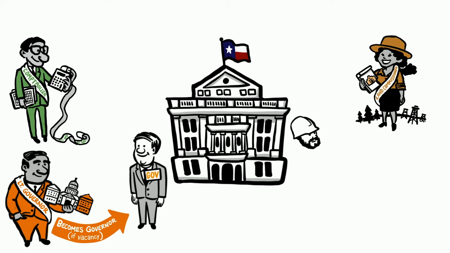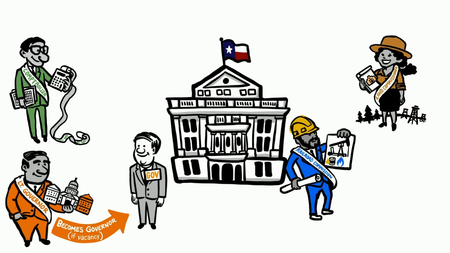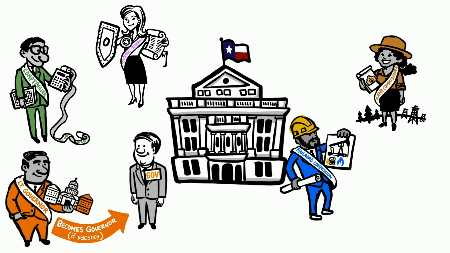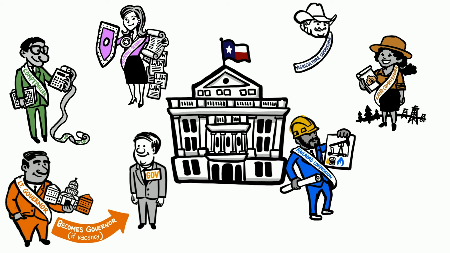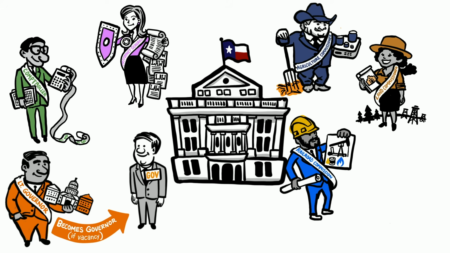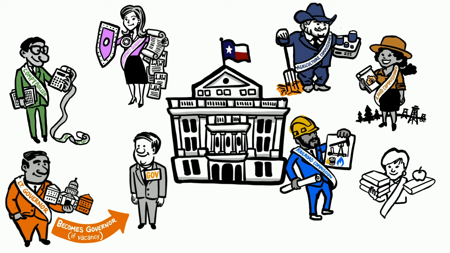The Texas Railroad Commission actually doesn't have anything to do with railroads. They oversee the production of and the safety of Texas's oil and gas industry. The Texas Attorney General is the state's top law enforcement officer and defends the Texas laws and the Texas Constitution. The Agriculture Commissioner promotes the agriculture industry as well as the accuracy of weights and measures. The State Board of Education sets policies for Texas public schools.